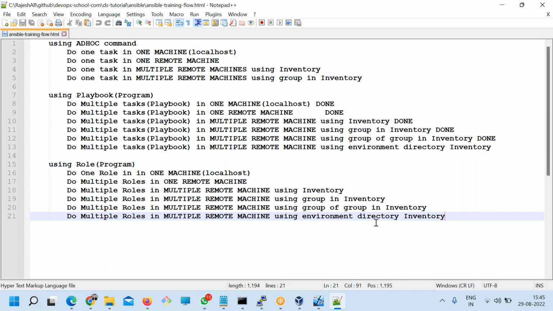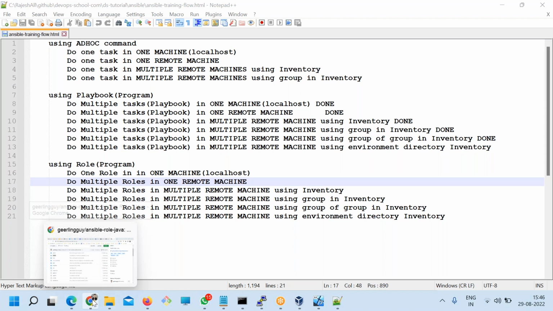Okay, sir. Sure. Okay, so we'll wrap up the session for today. Tomorrow we will start with Tower directly. When you say Tower, you're talking about a generation previous to the current one that we have, Ansible Automation Platform 2.2. Yes, we'll try the latest one only. I will not go to the older one. In fact, the latest one will be good for you and good for me also.